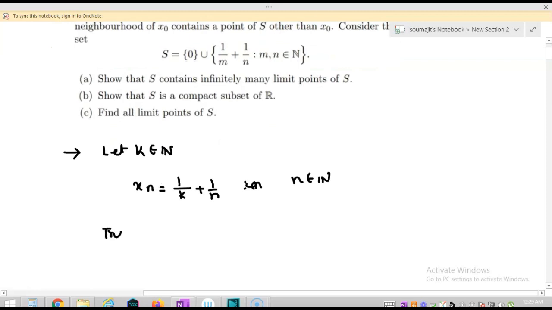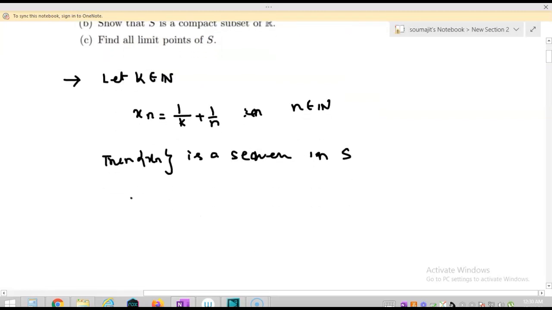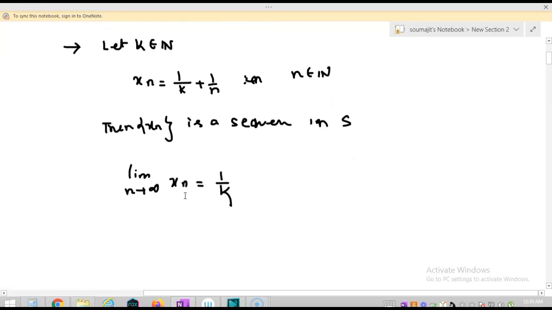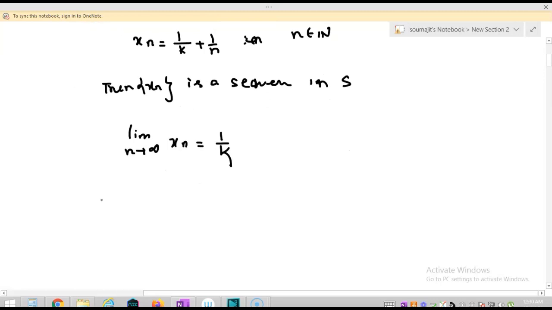Then xn is a sequence in S. Now what is the limit of xn? The limit as n tends to infinity of xn is 1/k, right? So there exists a sequence in S which converges to 1/k.